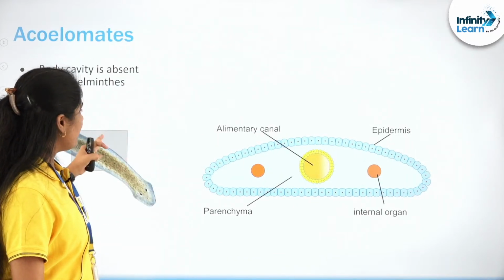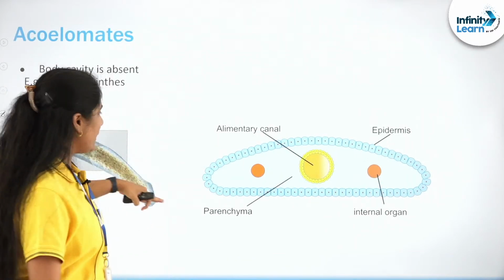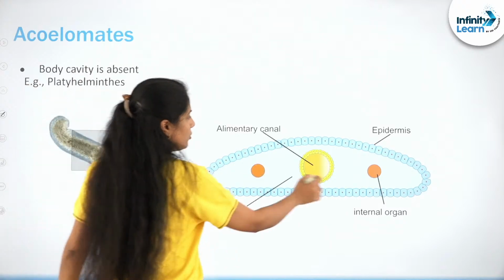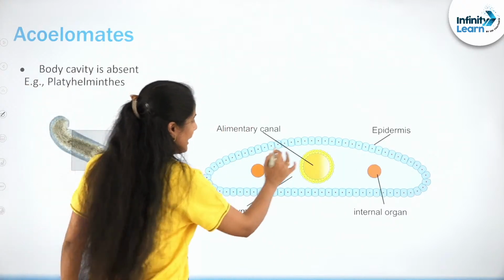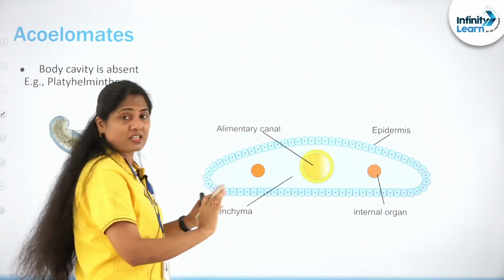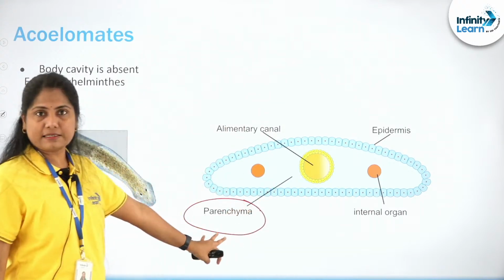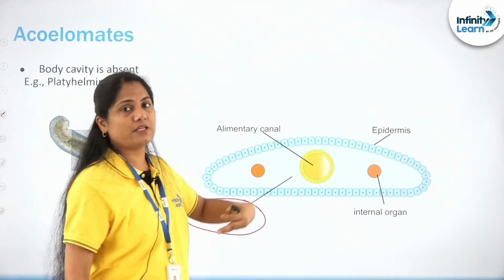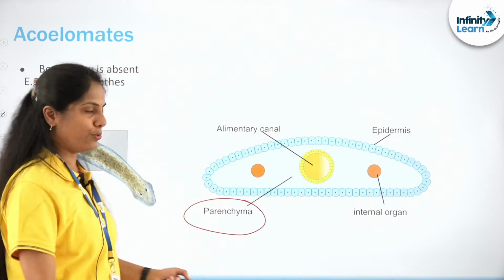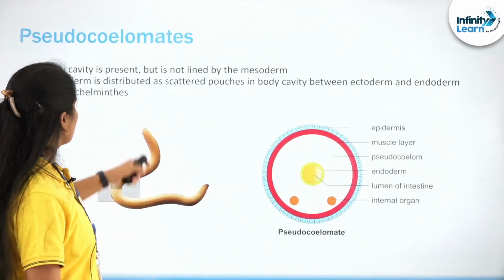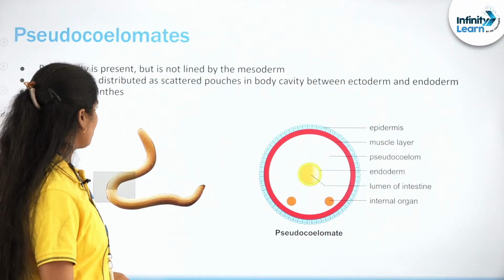And then here is the example for an acoelomate. Subiksha, you can see how the organs are present within, and this entire thing, it's not a space, it's filled with a certain tissue which is referred to as the parenchyma. From the diagram, it might be more clearer to you, right? And then we move on to the pseudocelomates that we are talking about.